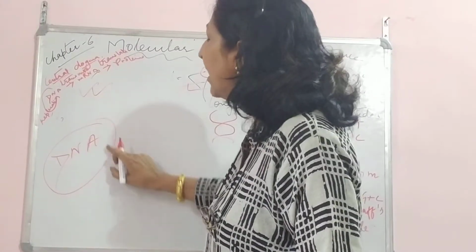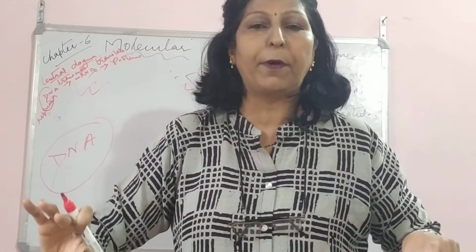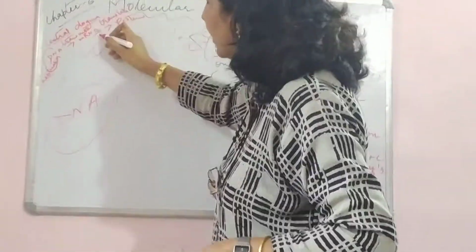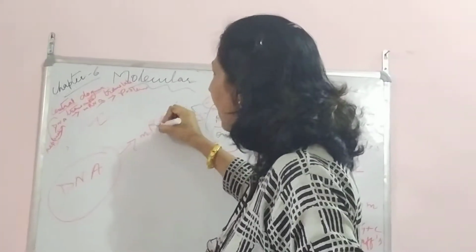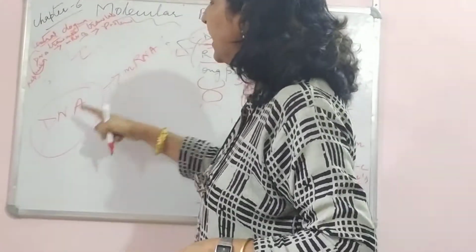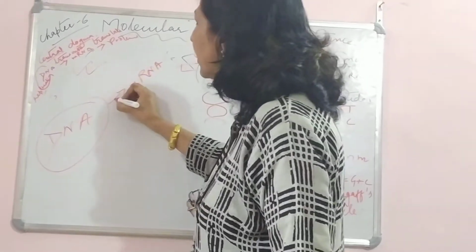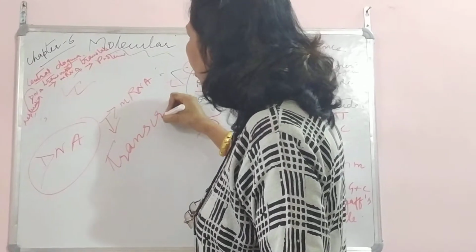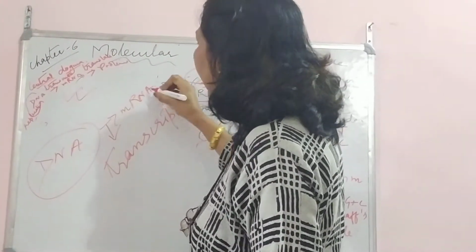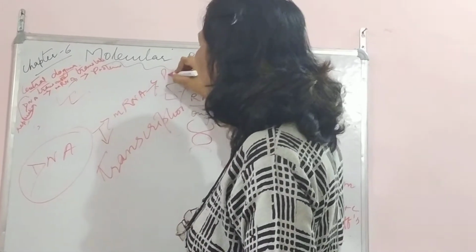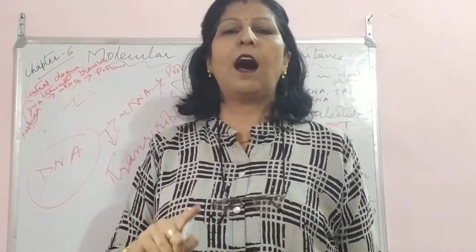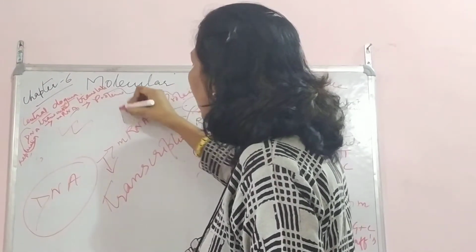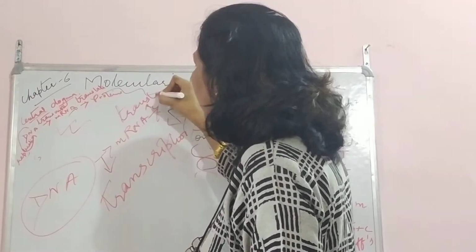Now this DNA, when the replication takes place, meaning the two strands separate, this is what happens in reproduction. So when the replication takes place, what happens? mRNA is formed. Replication of DNA forms mRNA, and the process by which it forms is known as transcription. This also we are going to do in detail. And this mRNA forms proteins. As I told you earlier, RNA gives rise to proteins, and this is known as translation.